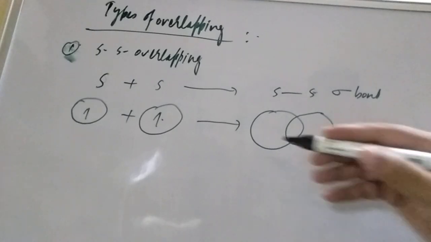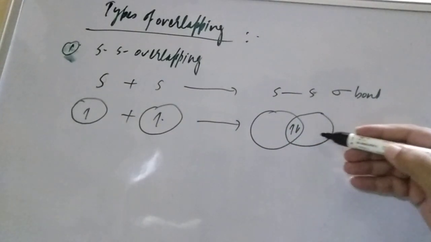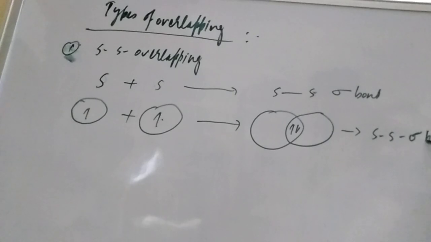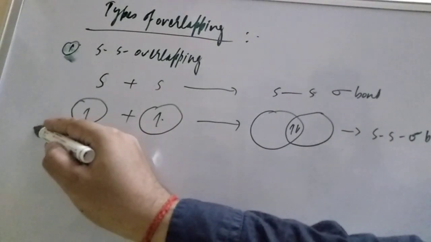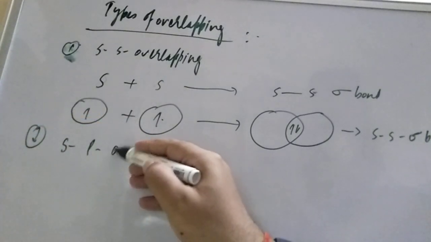So when this s orbital overlaps, the resulting orbital has opposite spins. So they form, students, the s-s sigma bond. This is the first case. Now you go to case number 2, which is the s-p sigma bond, sp overlapping.